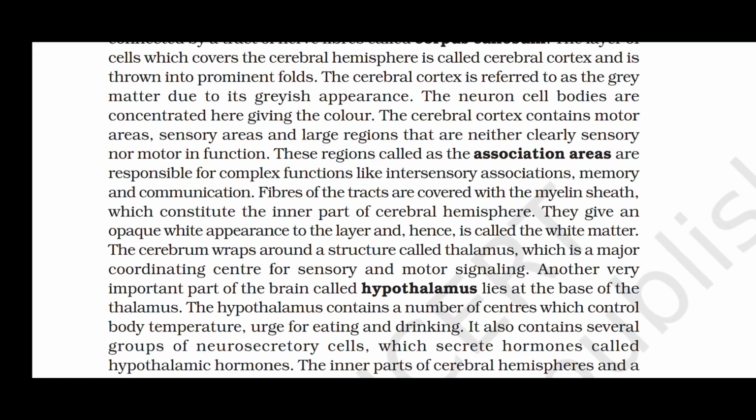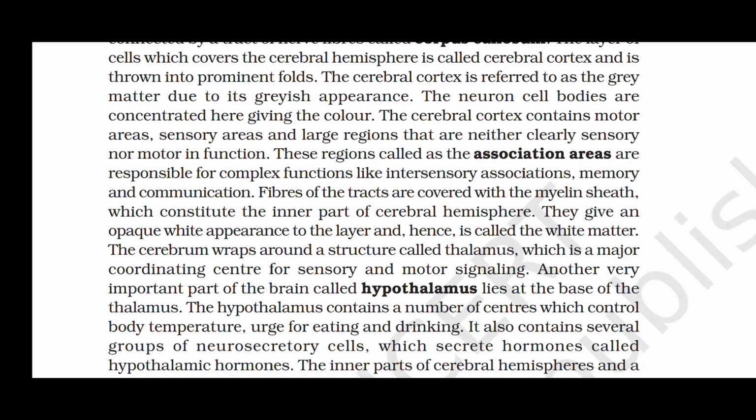Fibers of the tract are covered with the myelin sheath, which constitute the inner part of cerebral hemisphere. They give an opaque white appearance to the layer and hence is called the white matter. The cerebrum wraps around a structure called thalamus, which is a major coordinating center for the sensory and motor signaling.